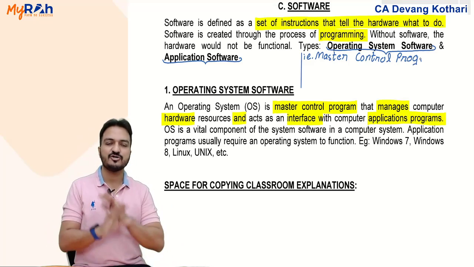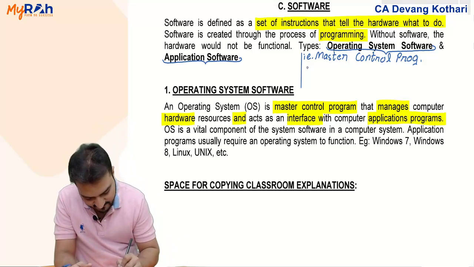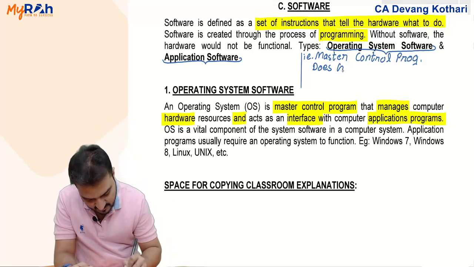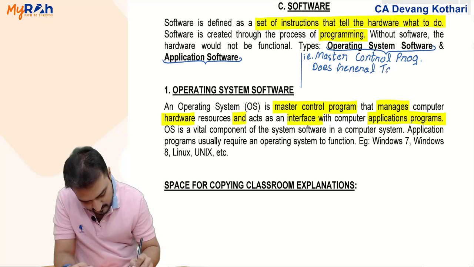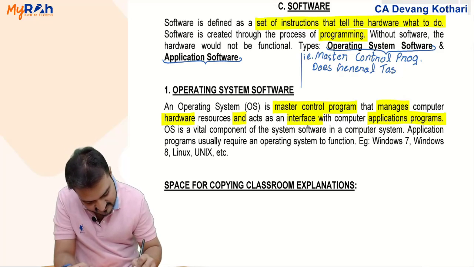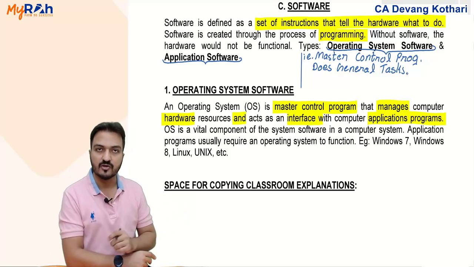It will just control the general tasks and the general work in a computer. So operating system software does some general tasks. Operating system software simply does some general tasks in a computer. What are these general tasks? We'll take a look later.